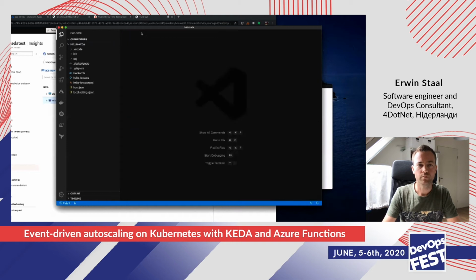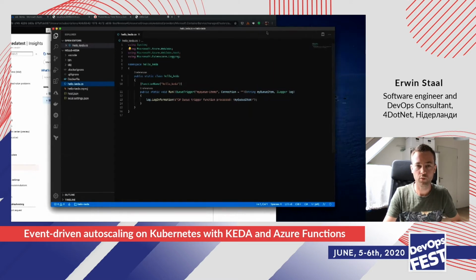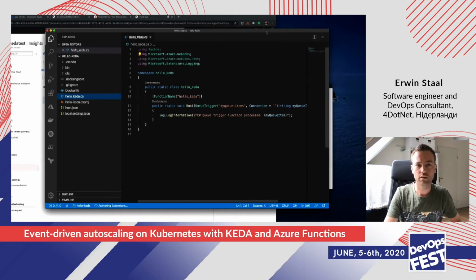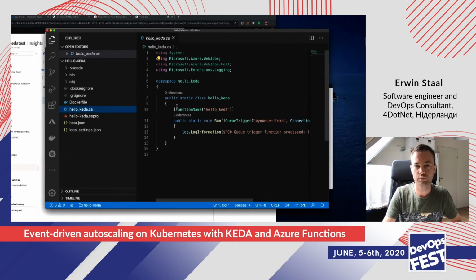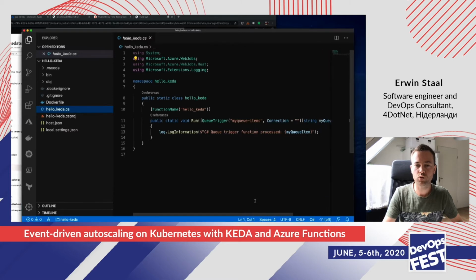All right, so there's a few files here that we could have a quick look at. I will do a quick zooming here so it's kind of readable for everyone. All right, so for those who have never seen an Azure function before, this is a very, very simple, small example. And this is basically it when it comes to a coding perspective.